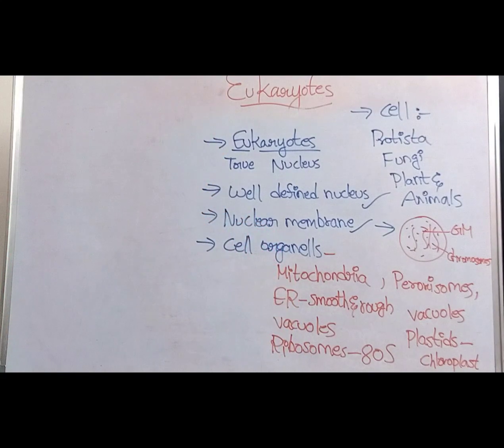And now, let us discuss the structure of the eukaryotic cell. Do all the cells which are included in the eukaryotes have the same identical structure? No. Different cells have different shapes and different structures. So let us discuss the structure of the eukaryotic cell in both plant and animal cells.